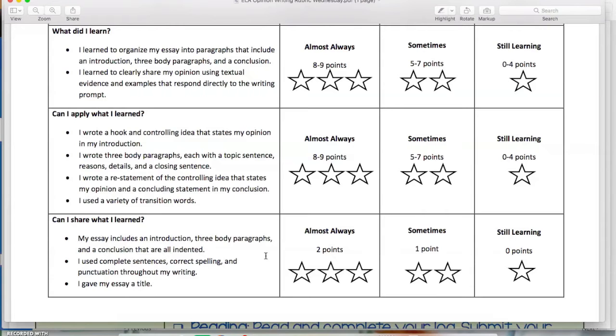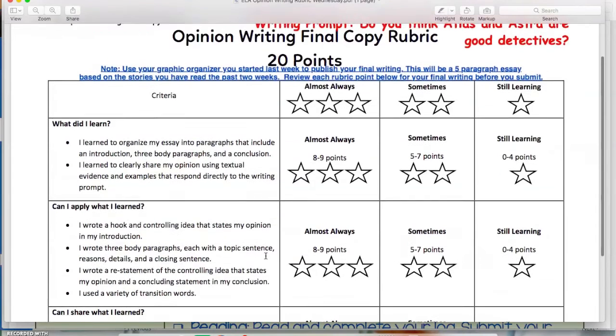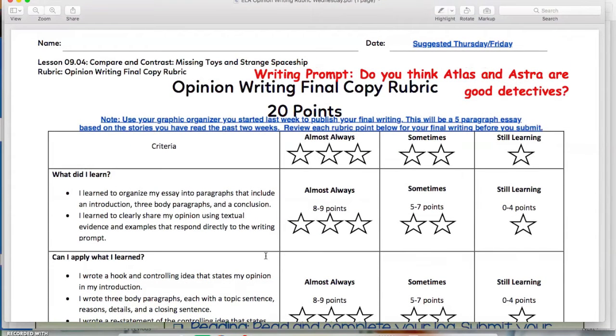You are going to begin this work after you finish the reading in 9.04, and you will have all through the rest of this week to finish writing. This is going to be the last of your ELA activities to submit for the entire week. So take a few days and make it the best writing you can, and we look forward to hearing your opinion, supported by text evidence, on why you think Atlas and Astra are good detectives.